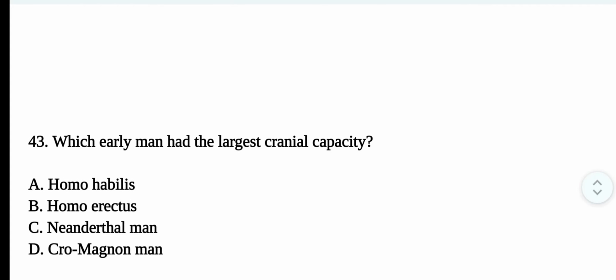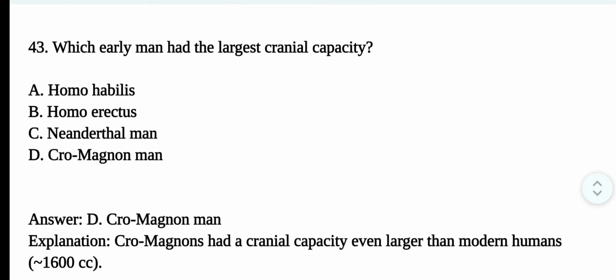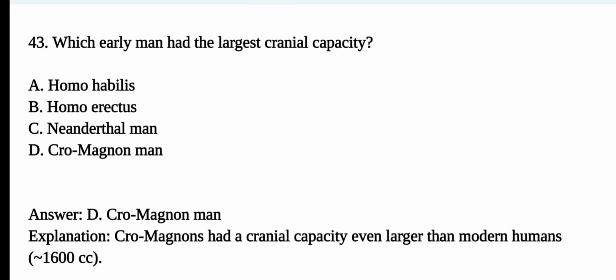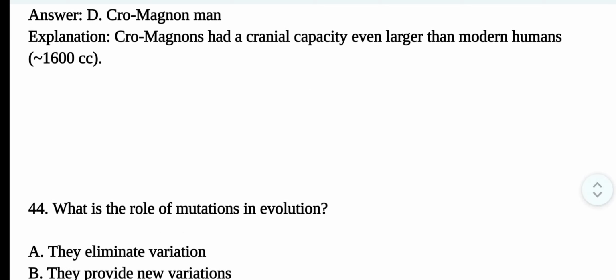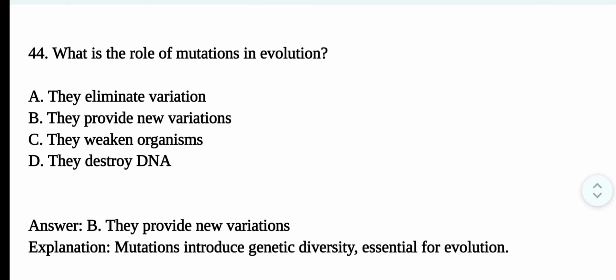Question number 43. Which early man had the largest cranial capacity? The correct option is option D, Cro-Magnon man. Cro-Magnons had a cranial capacity even larger than modern humans, around 1600 cc. Question number 44. What is the role of mutation in evolution? The correct option is option B. They provide new variations. Mutation introduces genetic diversity essential for evolution.